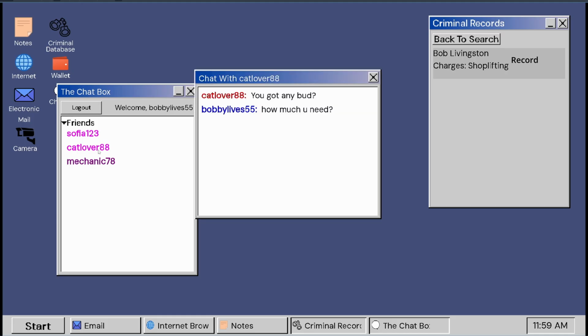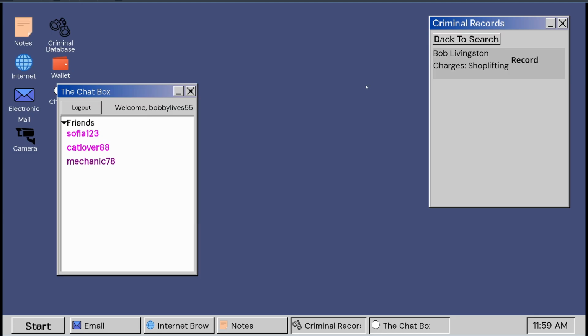Anyway, we got one from Cat Lover. "Got any bud? How much you need?" So this could go a different direction if I wanted it to. So someone could be like inquiring, like, "I need you to find out if this Bob Livingston guy is selling drugs. I expect that he is." So this could be like a piece of evidence or something like that in the future. Anyway, I just added that as like a little breadcrumb for something that could happen later.